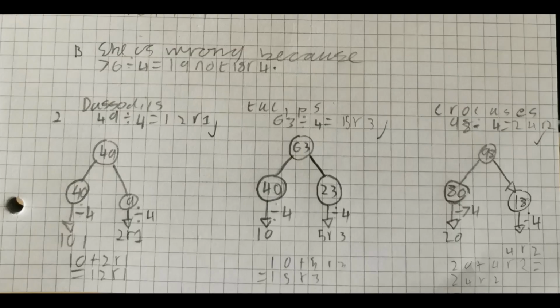And this piece of work belongs to George K in 5P. George, I was really impressed with your reasoning within each of your chilies, but also just how hard you have worked to work out each of those questions. Well done. I'm going to award you 2 dojo points for aspiration.